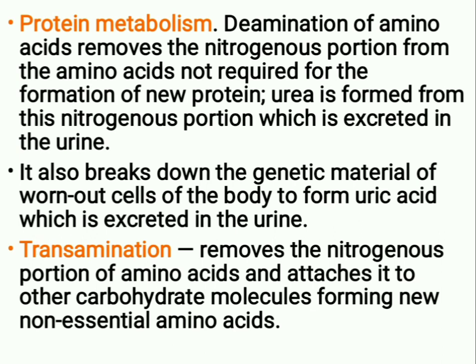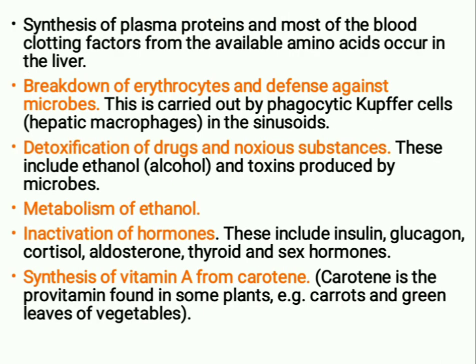Transamination removes the nitrogenous portion of amino acids and attaches it to other carbohydrate molecules, forming new non-essential amino acids. Synthesis of plasma proteins and most of the blood clotting factors from the available amino acids occur in the liver. Next, breakdown of erythrocytes and defense against microbes. This is carried out by phagocytic Kupffer cells, that is hepatic macrophages, in the sinusoids.